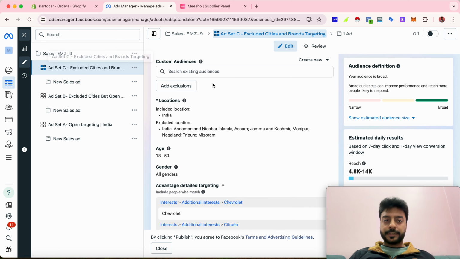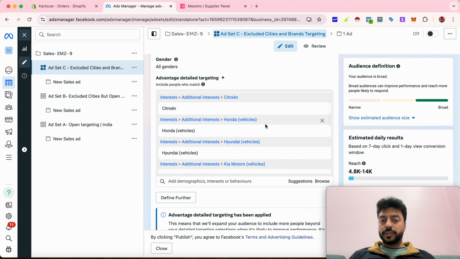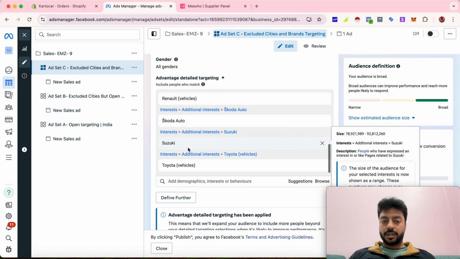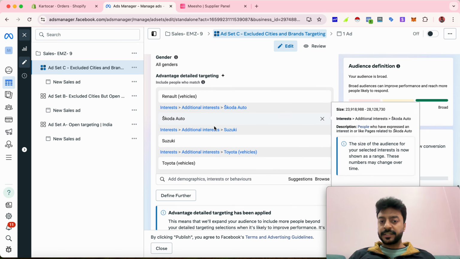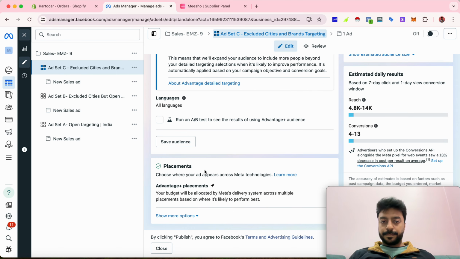And then I excluded cities and also targeted the brand keywords for the cars. So instead of open targeting, I basically went ahead with the different brands. And this is the setting that I did. I didn't take any action on the placement part because I think I can get all the conversions either from Facebook or Instagram.